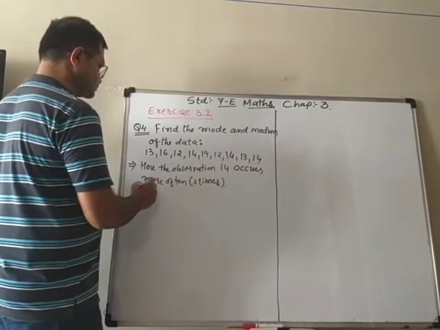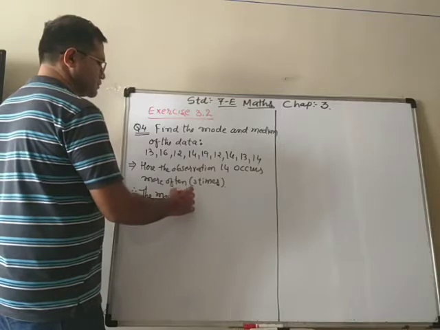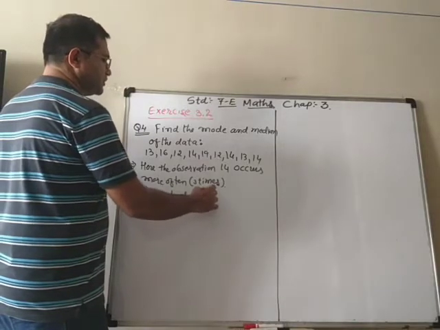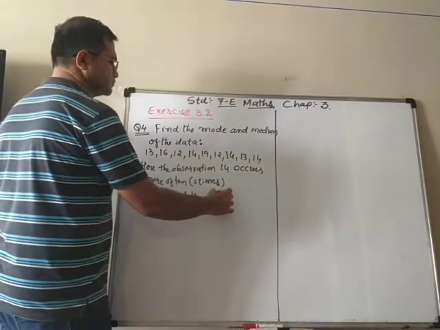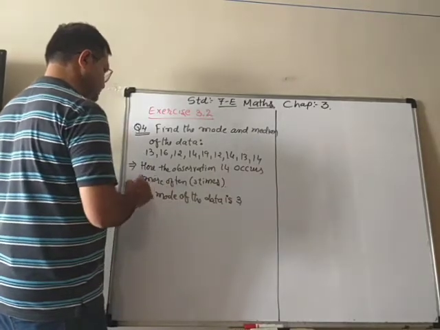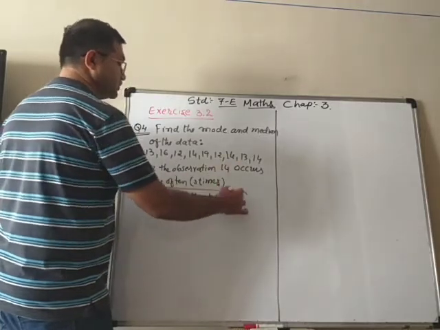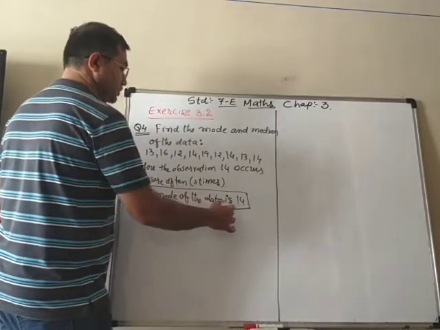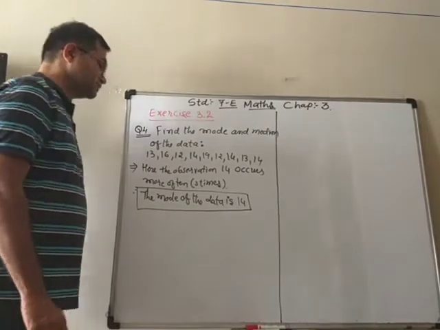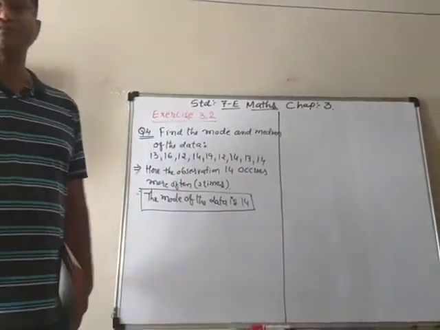Therefore, the mode of the data is 14. 14 is occurring 3 times. It means that the mode of the data is 14.